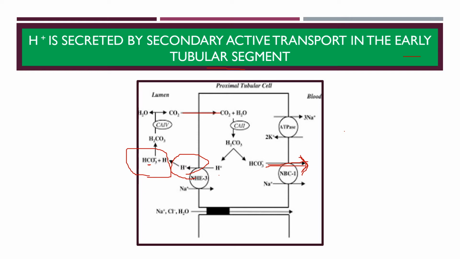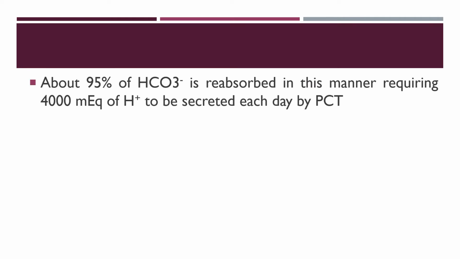So in this way, the kidney can reabsorb the whole amount of filtered bicarbonate in the proximal tubule and also from the thick ascending loop of Henle and distal convoluted tubule. It is seen that about 95% of bicarbonate, or HCO3- ion, is reabsorbed in this manner, requiring 4000 milliequivalents of H+ to be secreted each day by the PCT.